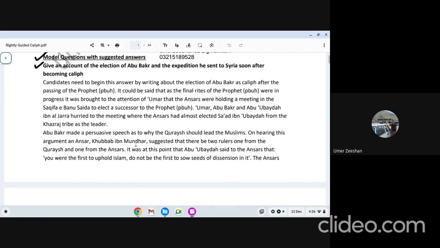People started claiming prophethood. Did they start claiming it after the demise of the Holy Prophet, or did they do it during the Prophet's lifetime? Except Sajjah, all the remaining three claimed themselves as prophet during the life of the Holy Prophet Sallallahu Alaihi Wasallam. We will talk about these people. Three problems, right? As soon as Abu Bakr became caliph, he had to make a decision. That was to send an army of the Muslims who was sent by the Holy Prophet for an expedition to Syria.